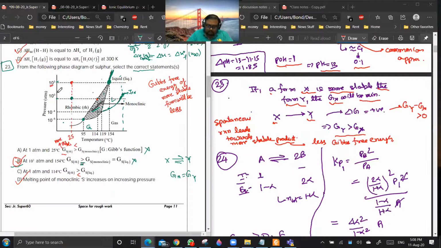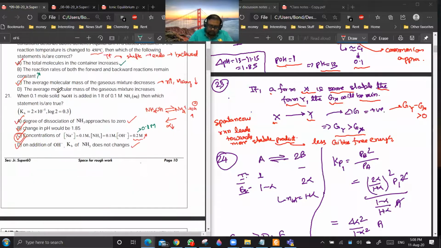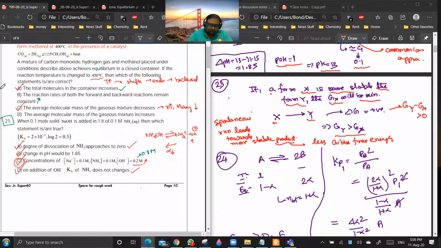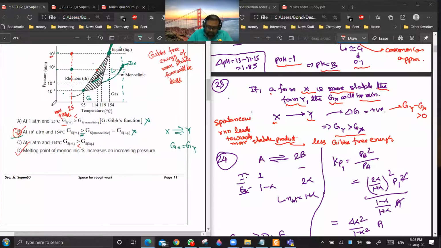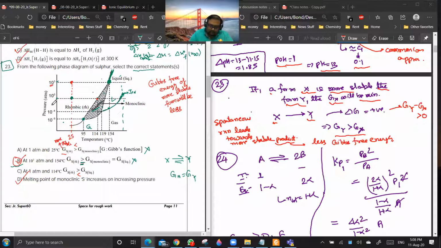How many questions have we identified till now? This is also for key change, so two. The first one, option C: at 1 atm and 114 degrees. The 1 atm line is this much, and I'm going to 114. It is somewhere here. At this point, rhombic and monoclinic are in equilibrium with each other because it is lying on the line joining these two phases. So here it should be equal.